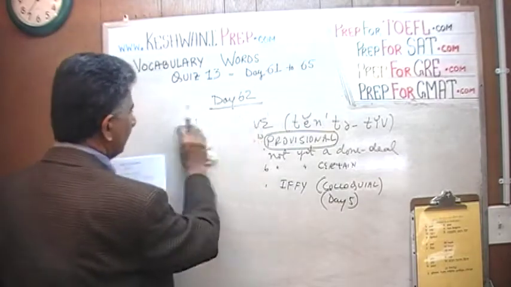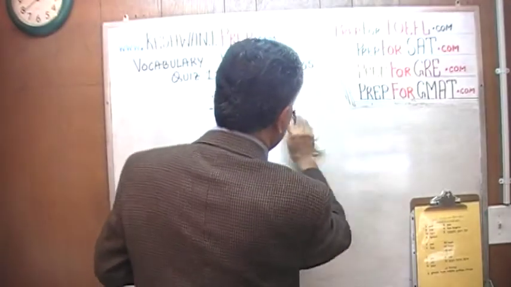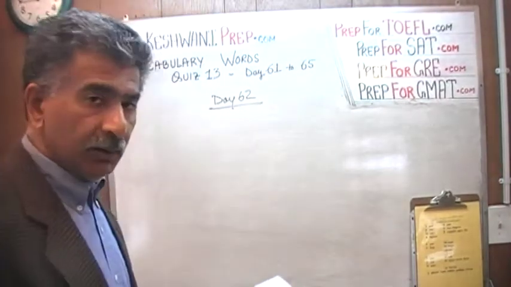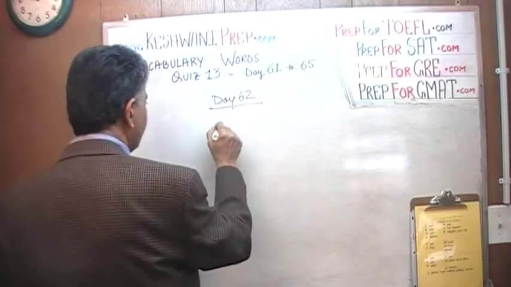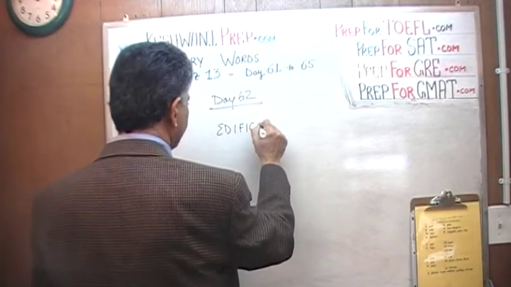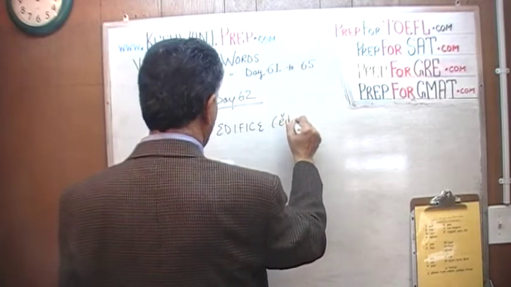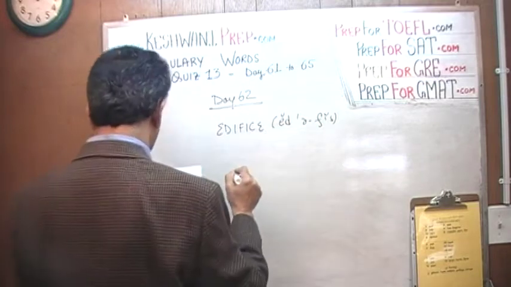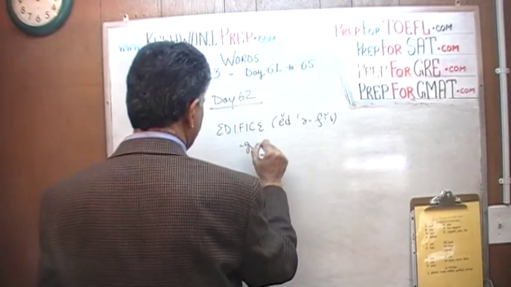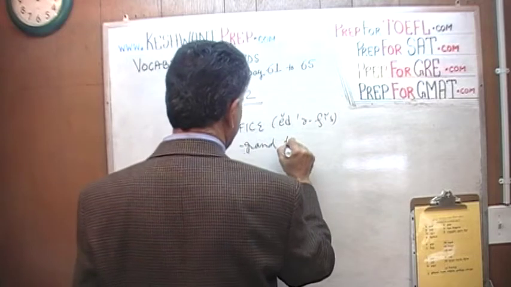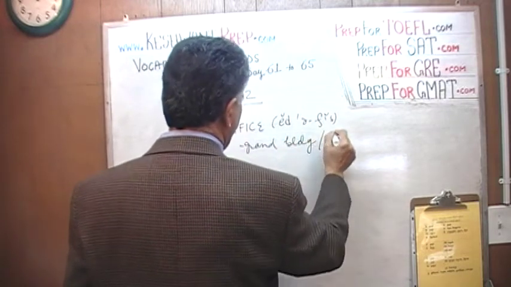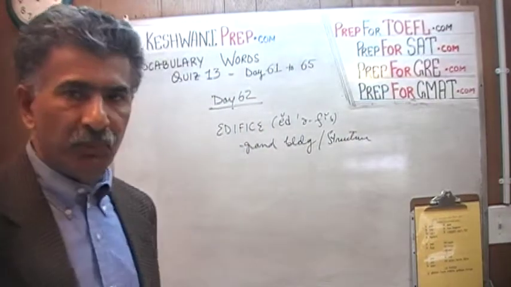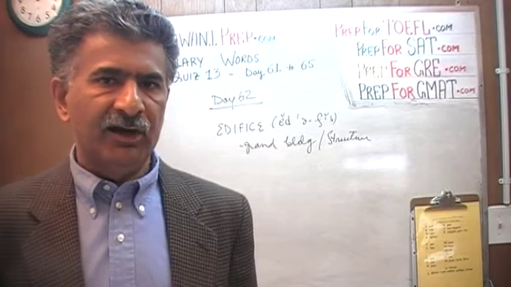Finally, the last word that we learned on day number 62 was a word which has nothing to do with what we have been talking about so far. Completely unrelated word, and the word was edifice. Edifice is a grand old building. It doesn't have to be old, it's a grand building, a grand structure. A building that is imposing in its size and appearance.